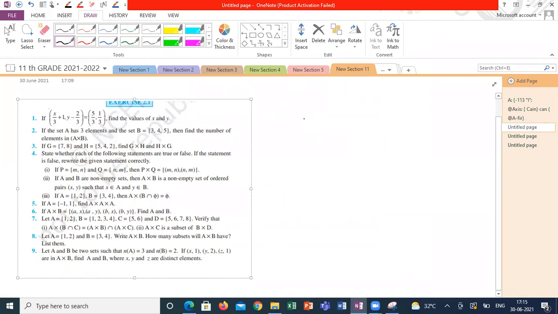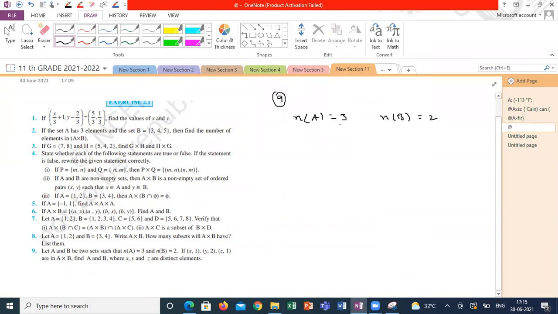Yes, sir. n of A is 3 and n of B is 2. For the ninth question, he already decided the number of elements in A is 3, the number of elements in B is 2, and gave some ordered pairs. (x, 1), (y, 2) and (z, 1) are the ordered pairs available in A cross B. Other than this there are many ordered pairs, because the total number of ordered pairs is 6, but they gave only 3. And he is mentioning x, y, z are all distinct elements.